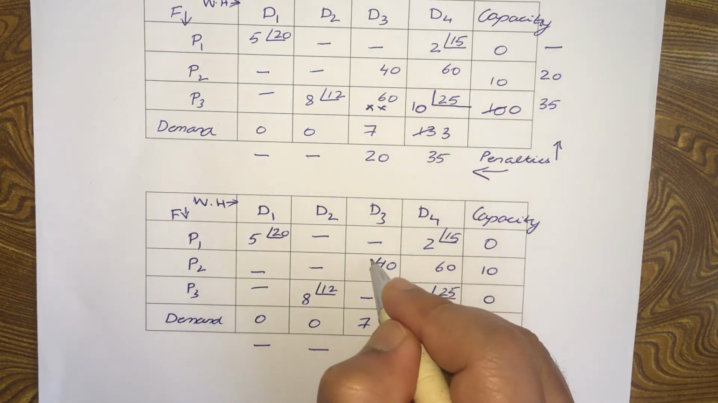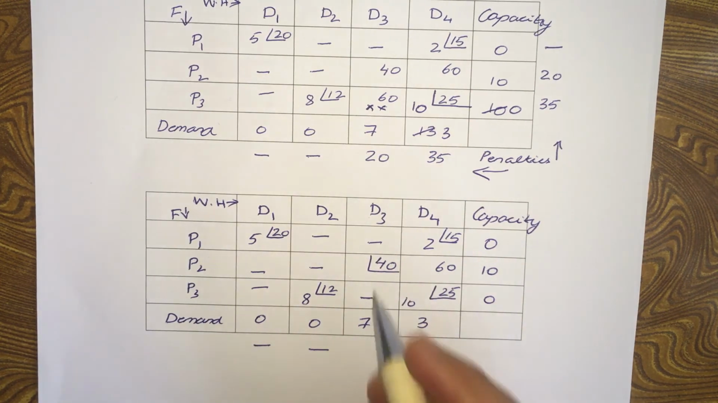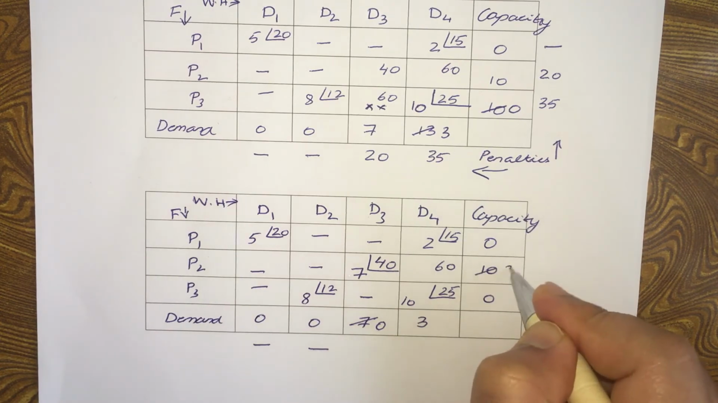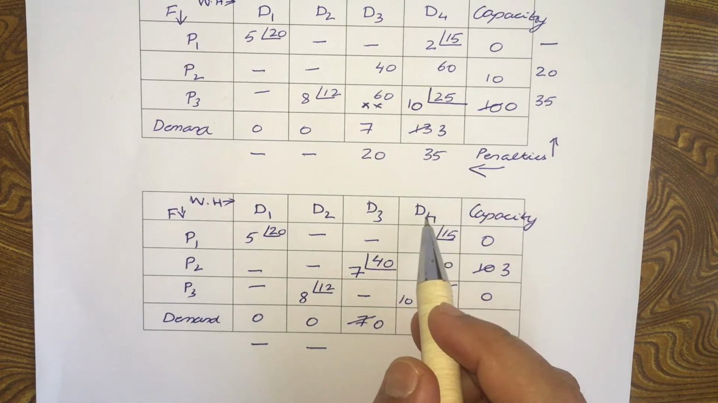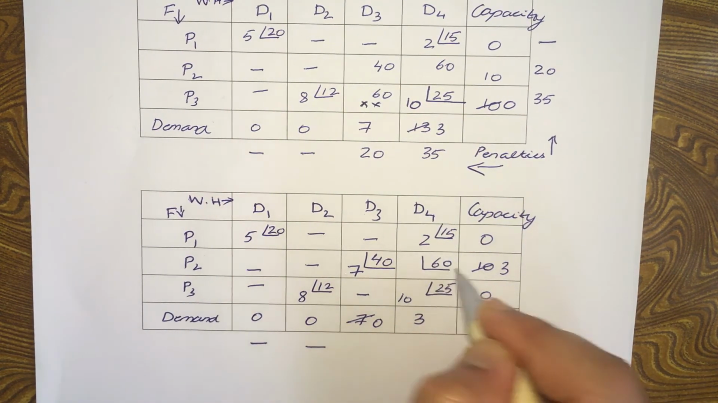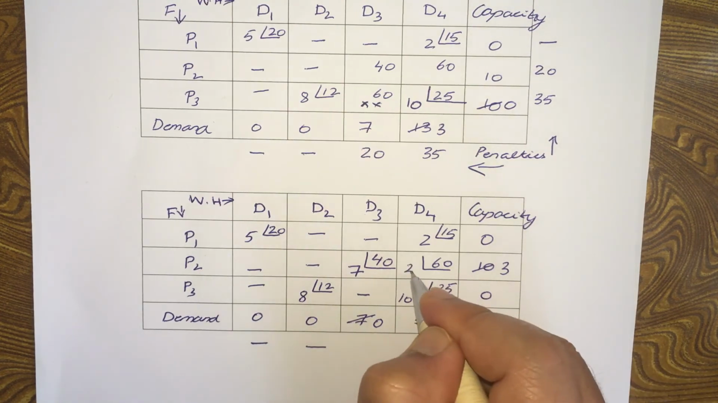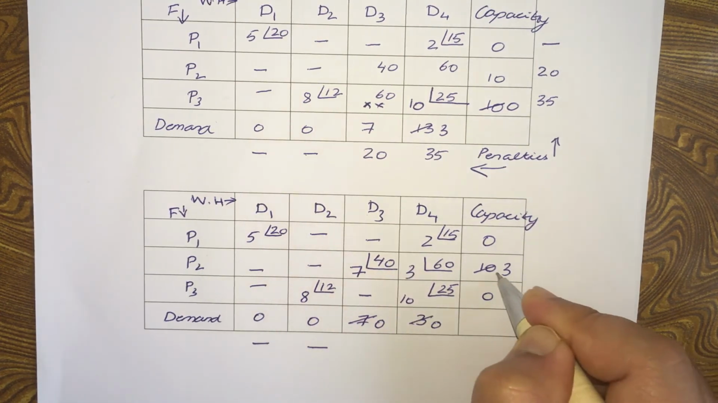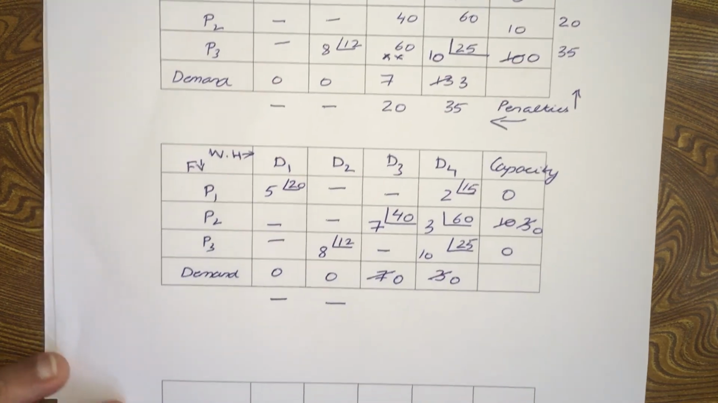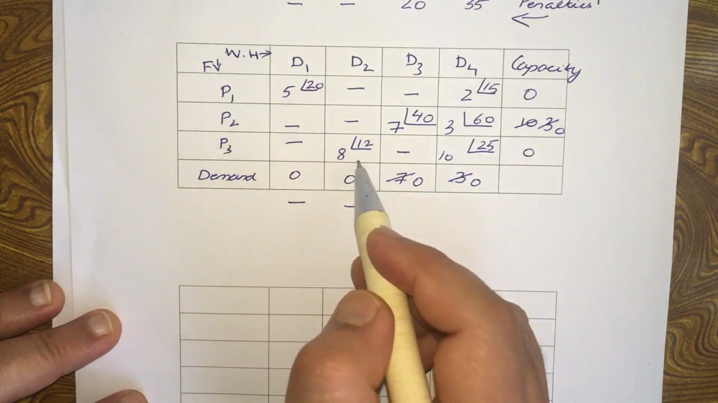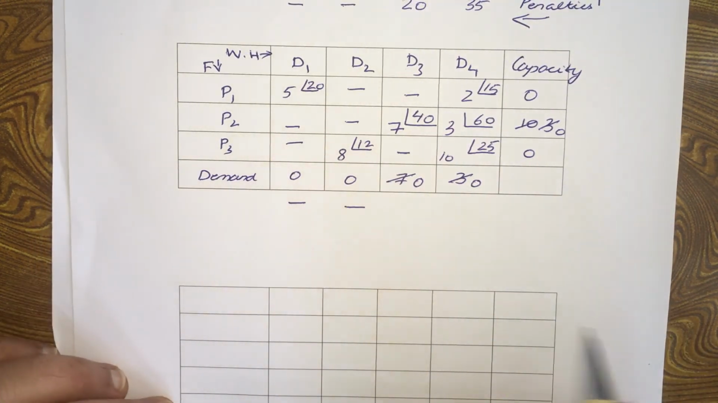All right, so what is the demand of D3? It's 7. So we are left with 3 here. And demand of D4 is 3, and capacity is also 3, so allocate 3 here. So there, we are done with the allocation. So we have 1, 2, 3, 4, 5, 6 allocations.